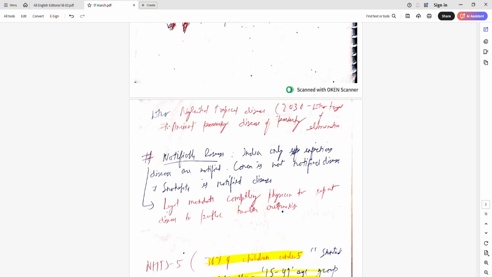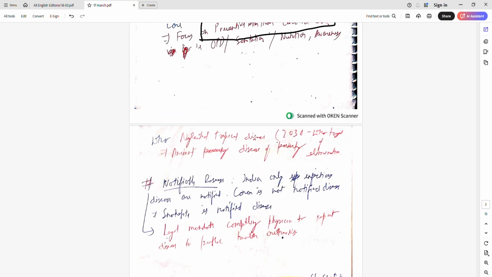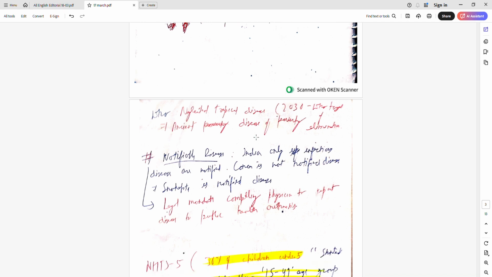WHO neglected tropical diseases. So there are diseases which are Asian diseases of poverty. These are called Asian diseases of poverty. WHO has set a target by 2030 to eliminate these. So malaria is there, but dengue is not there, and many other diseases like TB is also, I think, a neglected tropical disease. The 25, 26 diseases you can find on Google.